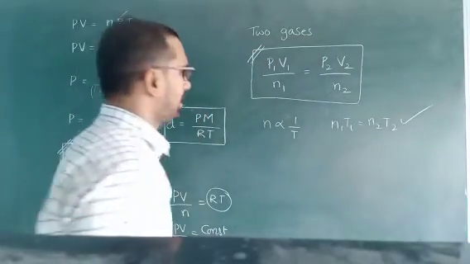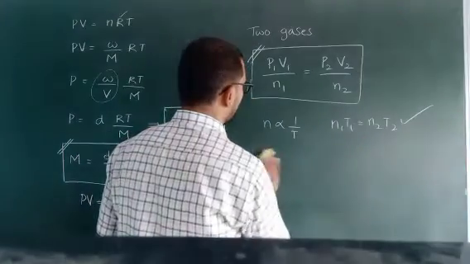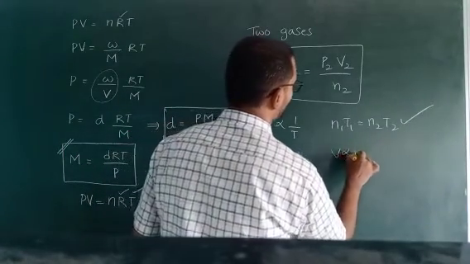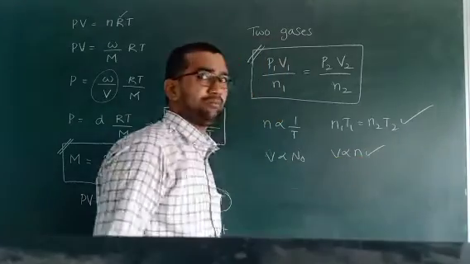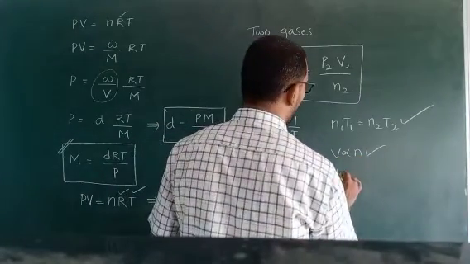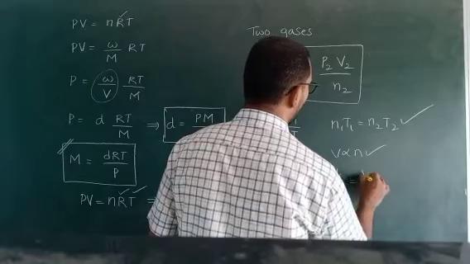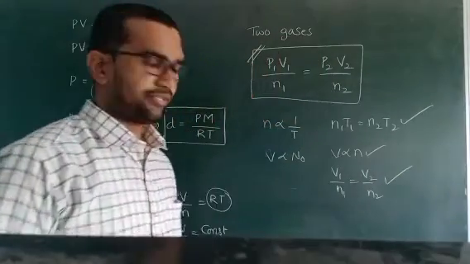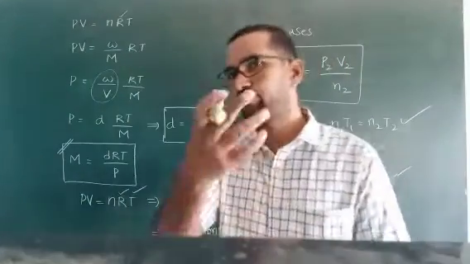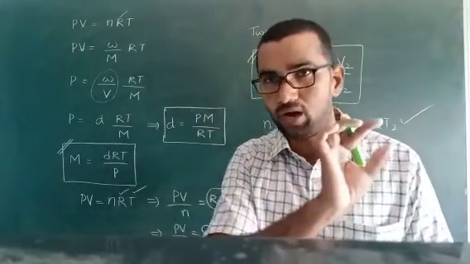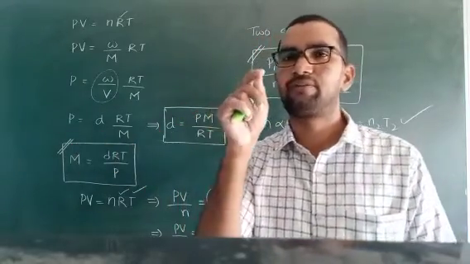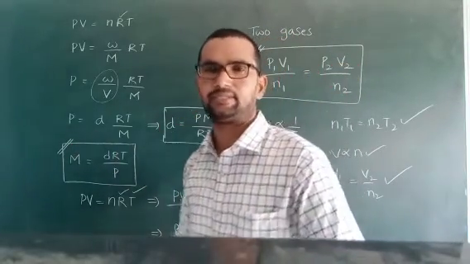For Avogadro's law, two formulas: V is proportional to n, so V1 by n1 is equal to V2 by n2. This is useful for solving problems. After this, we are solving a few more formulas. All that are ticked here, these formulas are very important. Thank you very much.